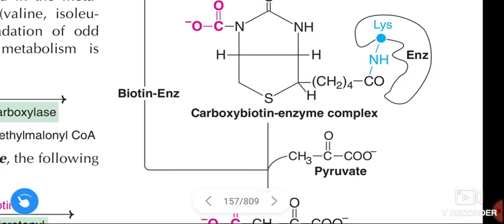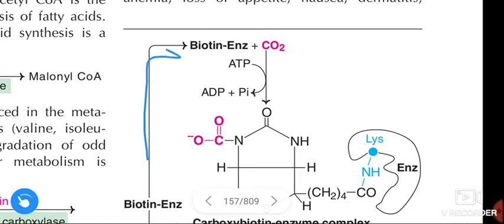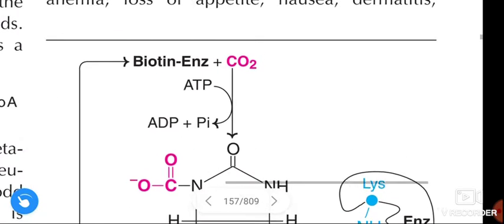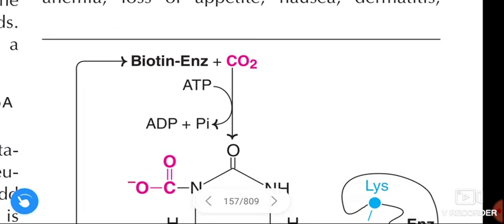We call that the holoenzyme. This is the same biotin enzyme, and it reacts with carbon dioxide.